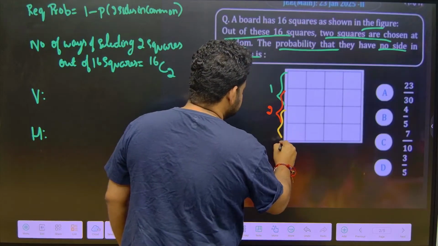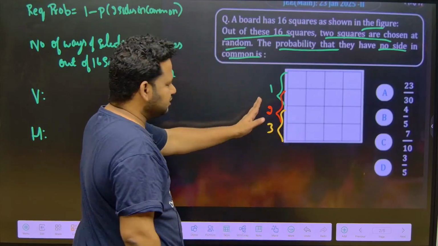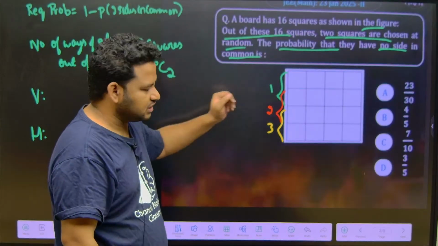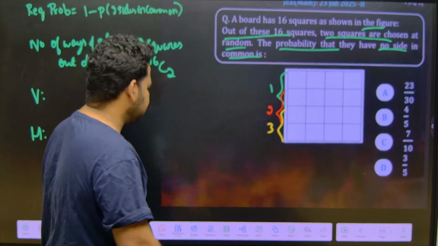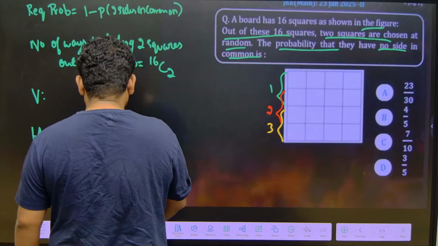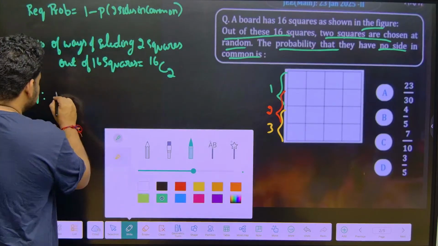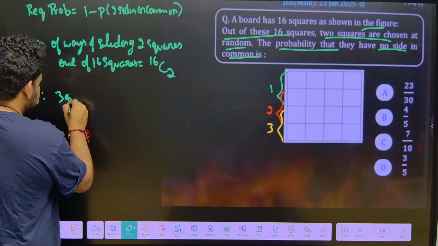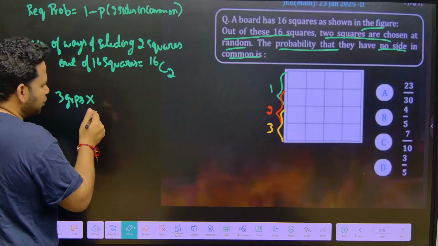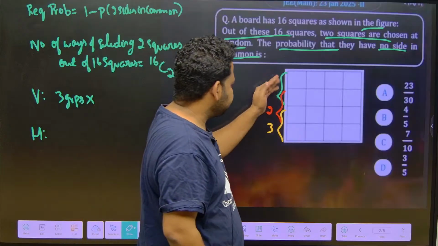And this square and this square will give us another arrangement. So there are 3 groups like this, 3 groups of 2 sides. Similarly, if I do for horizontal, let me write down vertical first. So there are 3 groups. See here, 1, 2, 3.